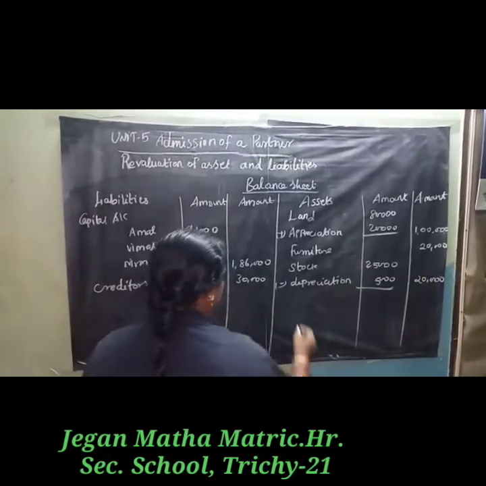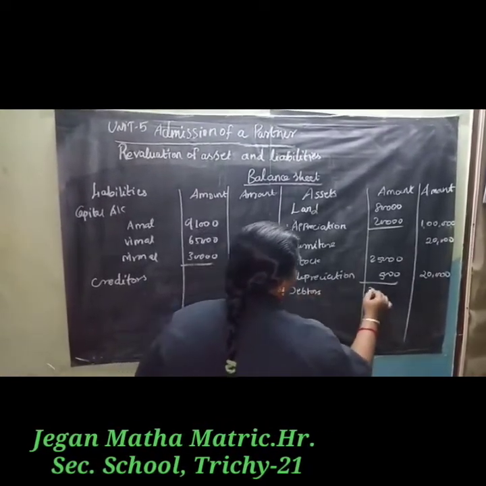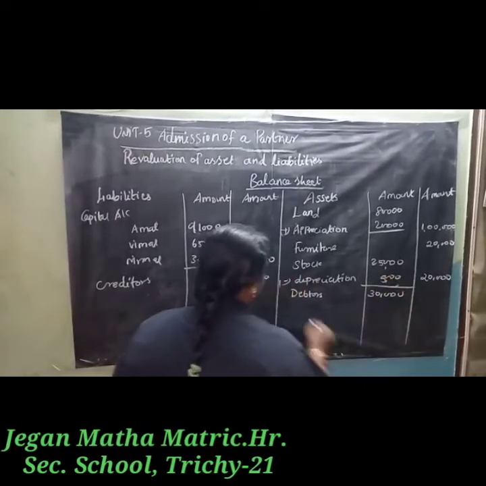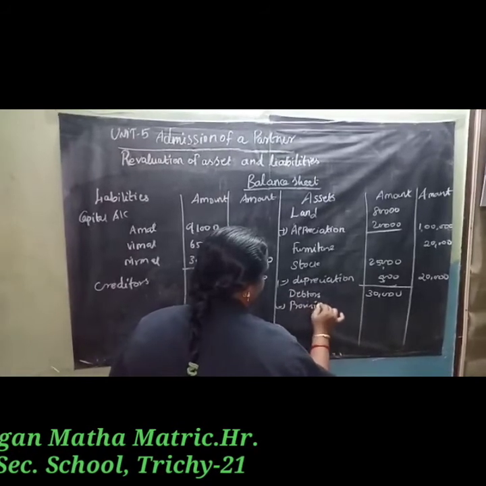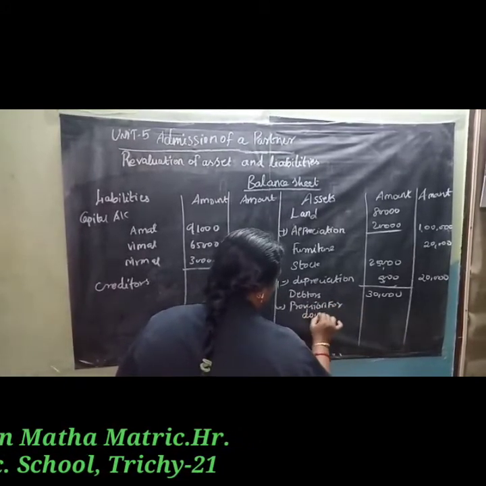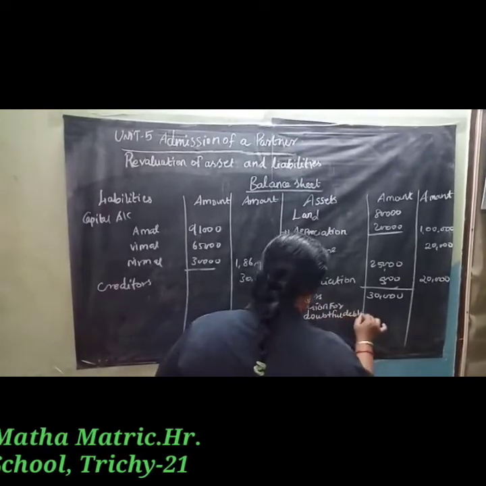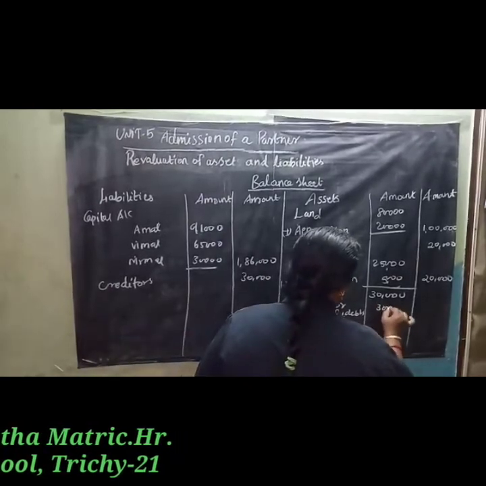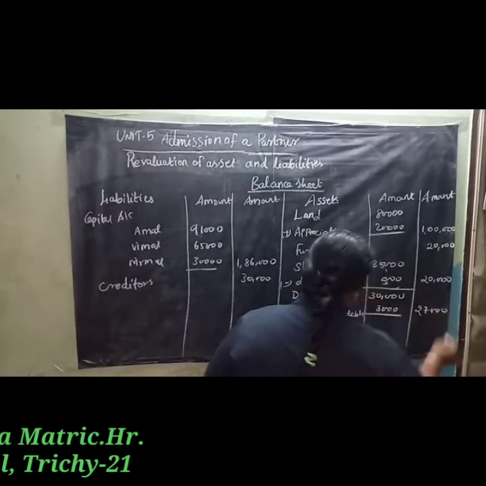Then debtors 30,000 minus provision for doubtful debts 3,000, 27,000.